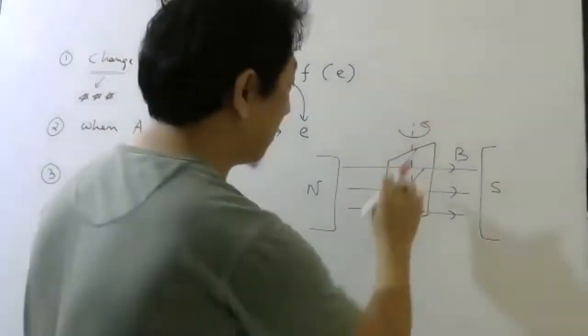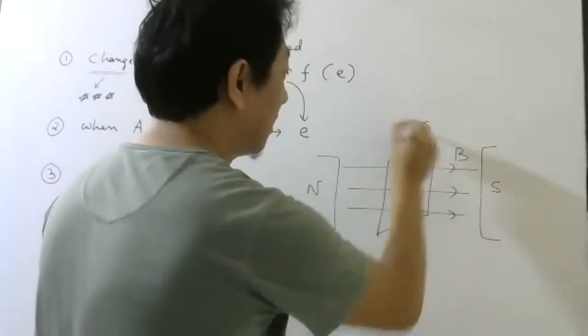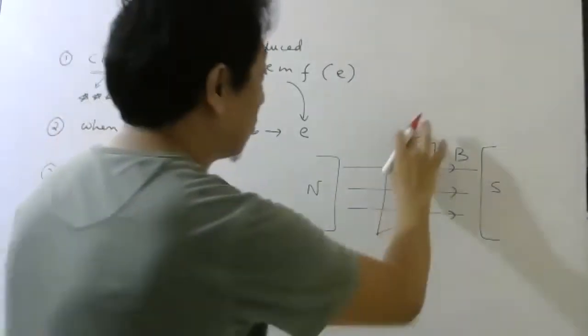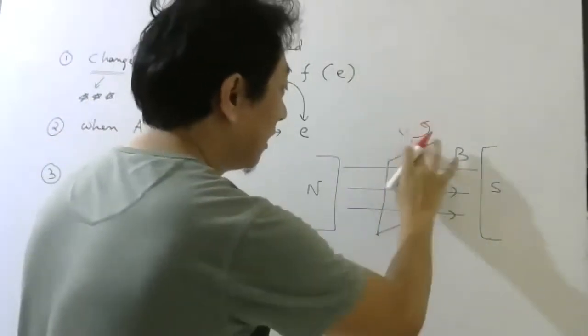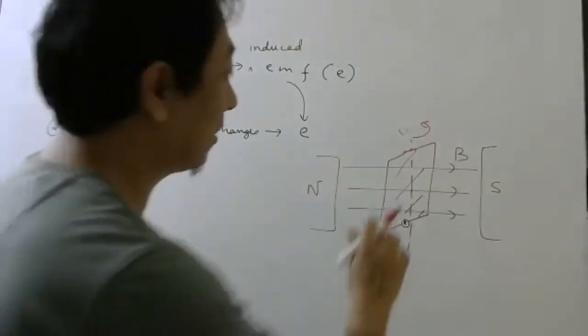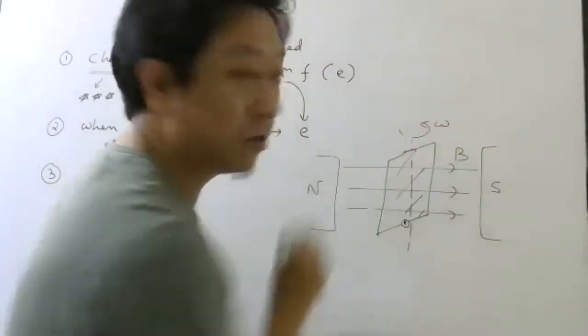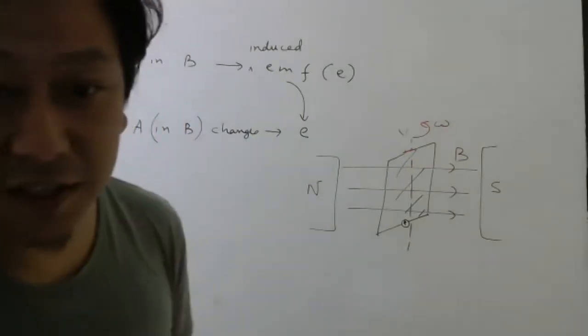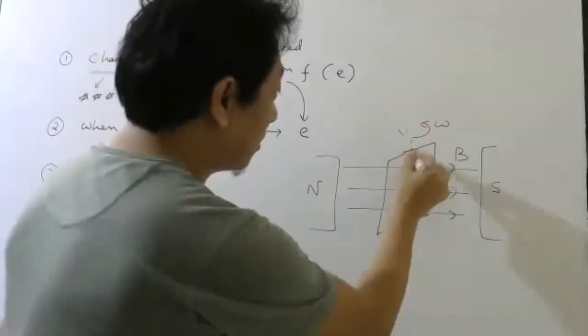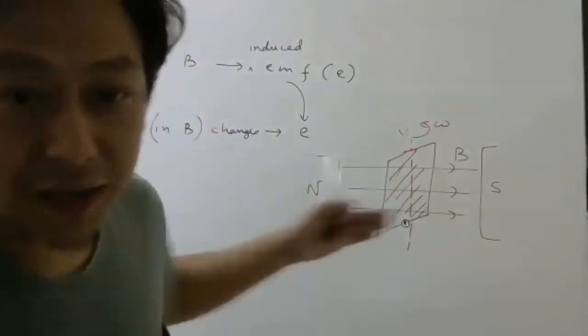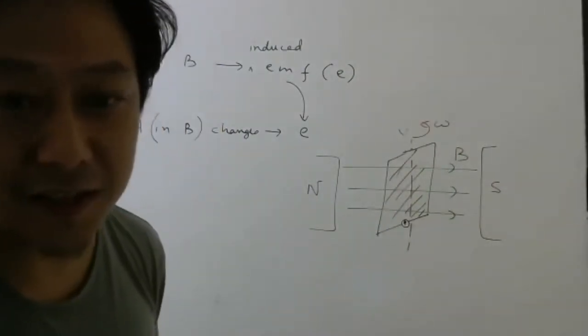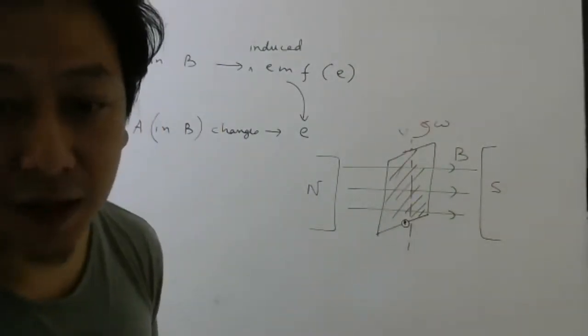You can do that by having some slider like this. So you can rotate this. This side you should have. Later we will see this, don't worry. So if you rotate this with some angular speed, what is changing? Can you tell me? Area is not changing. Magnetic field is not changing. But what is changing? Angle is changing.